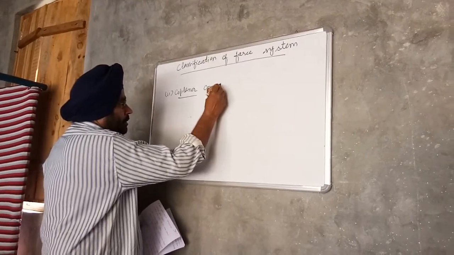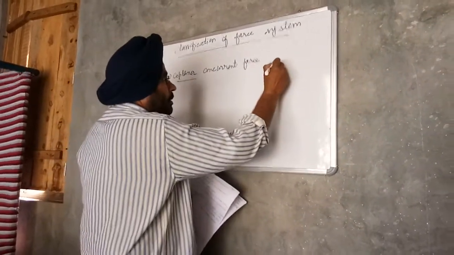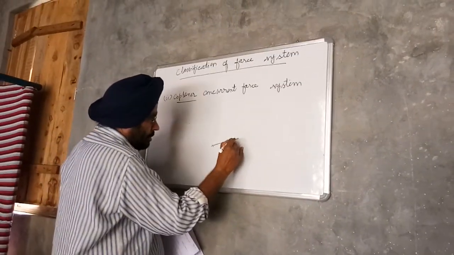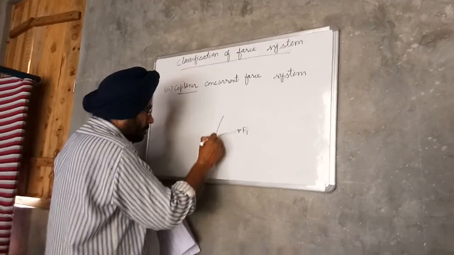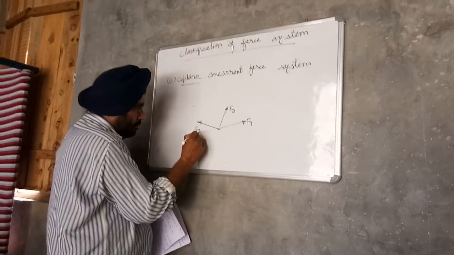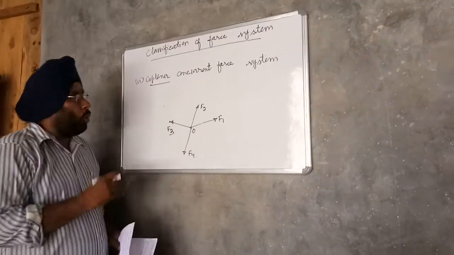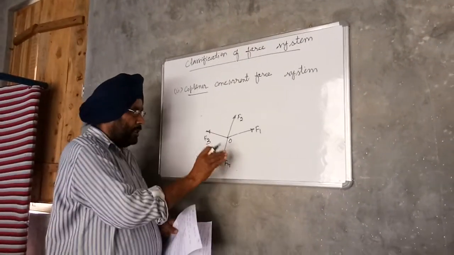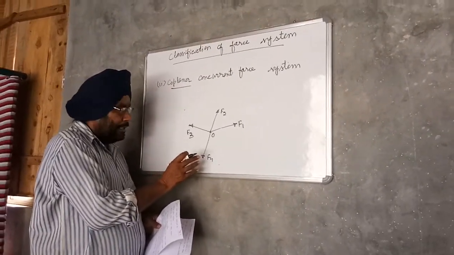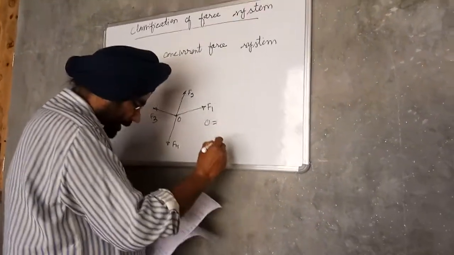Coplanar concurrent force system. So this is the coplanar concurrent force system. It means the forces acting, F1, F2, F3 and F4, lie in one plane and all the forces are acting through one point only. This is the point of concurrence.